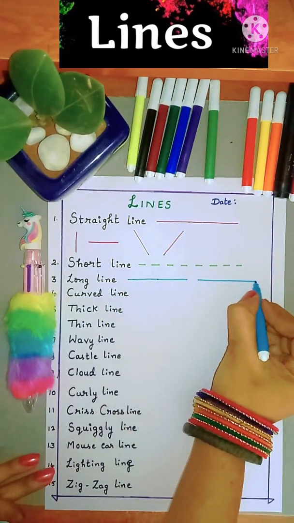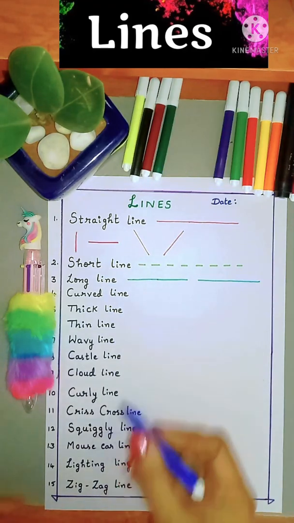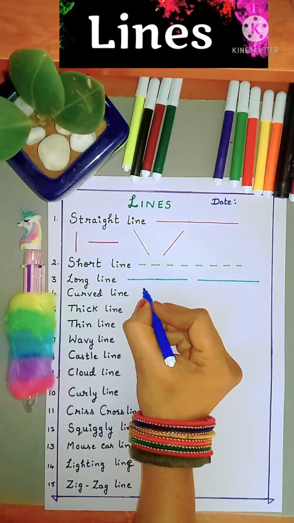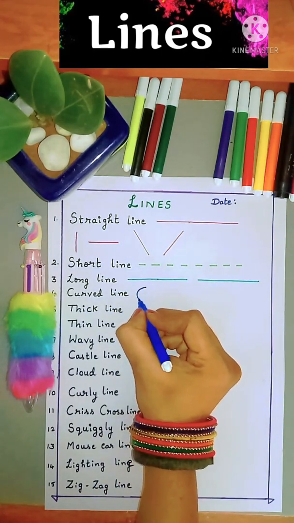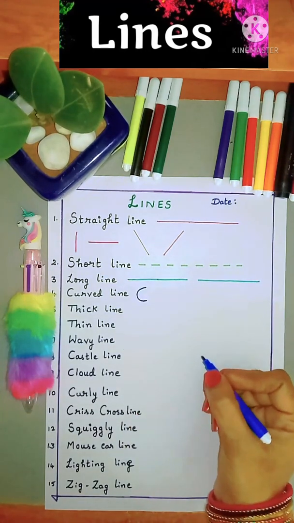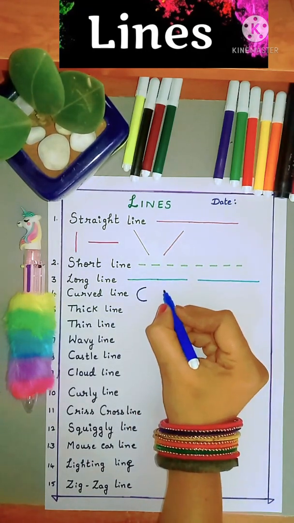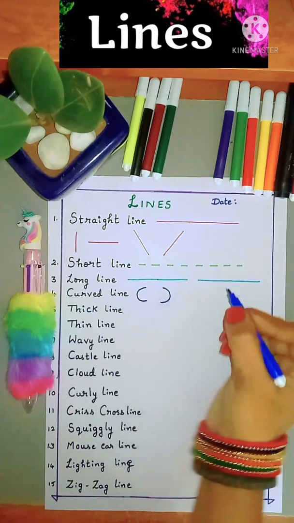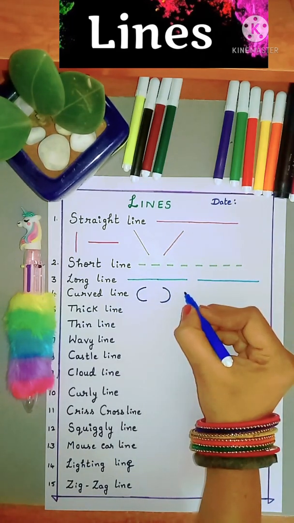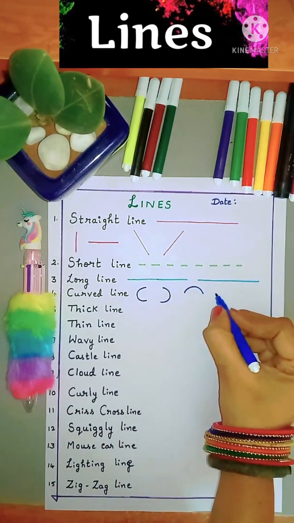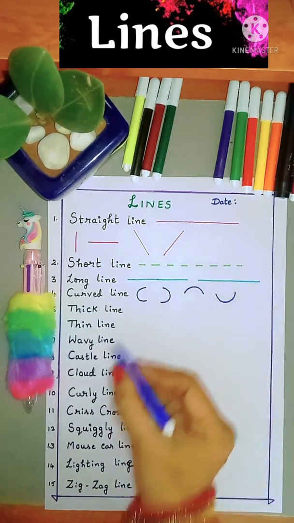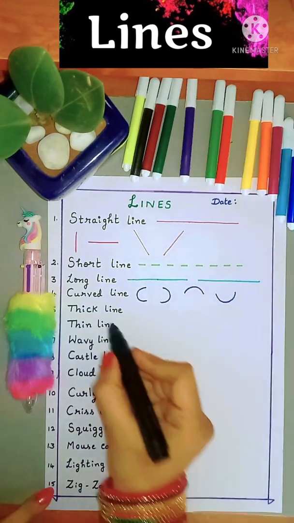These are long lines. Curved line. A curved line is nothing but a C-shaped line. It could be a left curve or right curve, or it could be a down curve or up curve. These are all curved lines. Thick line.